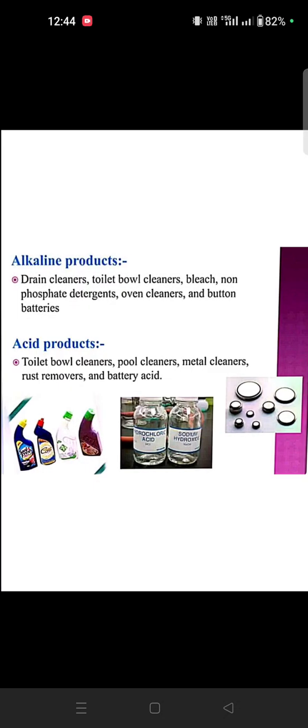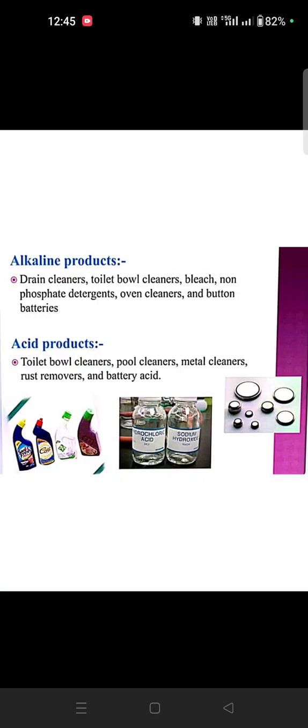Okay, so first one is ingestion, swallowed poison. Swallowed poison may be corrosive. Corrosive poisons include alkaline and acidic agents. They can cause destruction of the tissue after the mucous membrane. Mainly the acid will burn the mucus layer, so here the destruction will happen. So this is called ingestion.